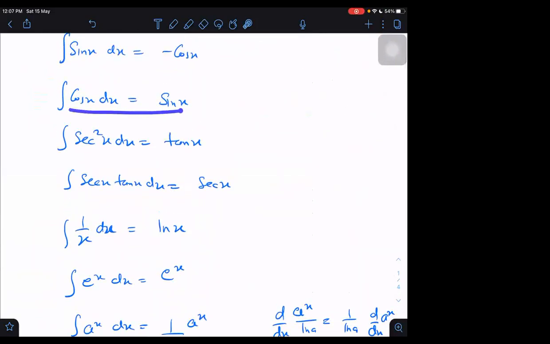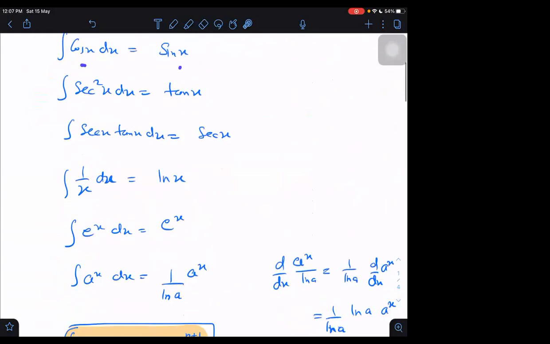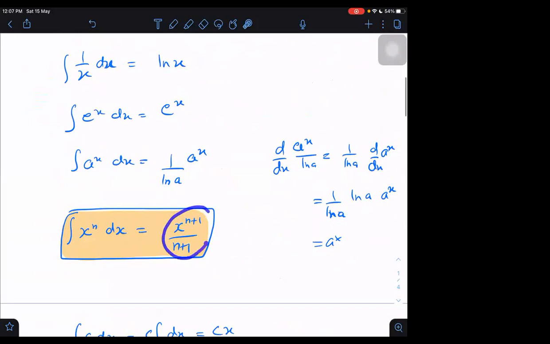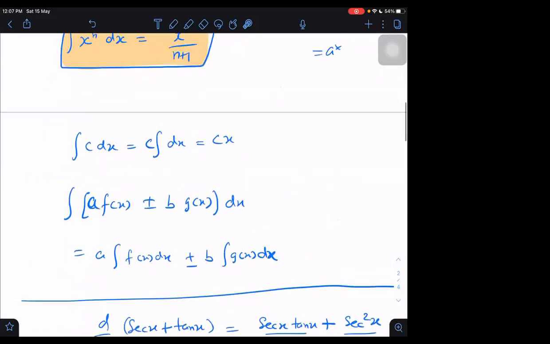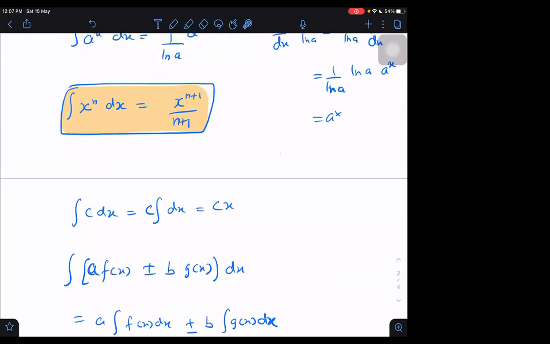Students normally remember these because they are just opposite of differentiation. But sometimes you may find it difficult to remember this one because there was no differentiation which was giving us a result of x raised to power n only. Therefore, you may find it difficult to remember. Learn this formula.